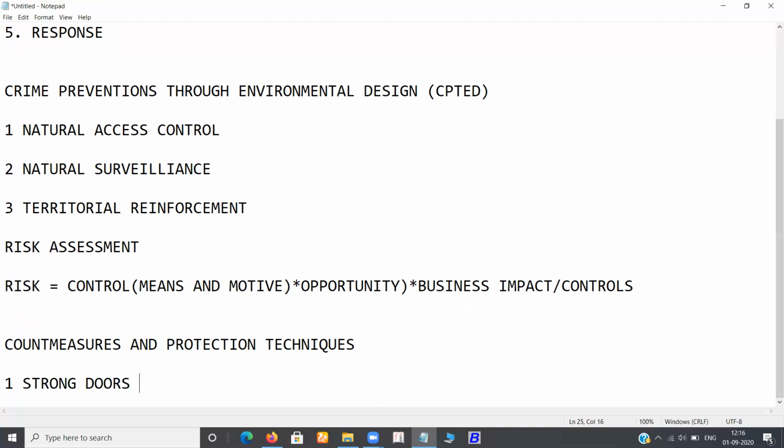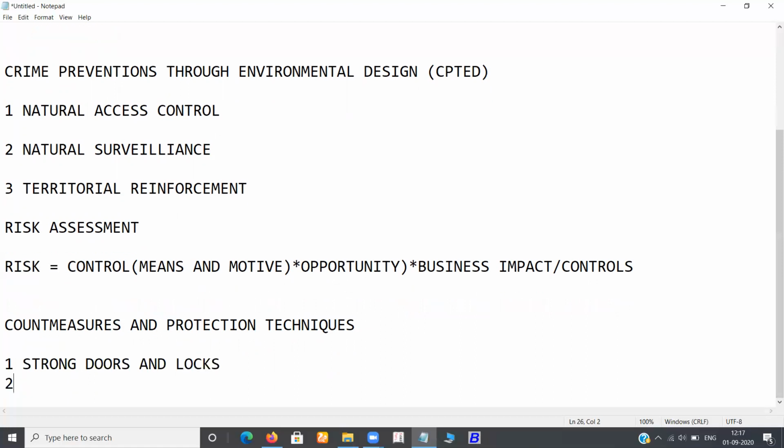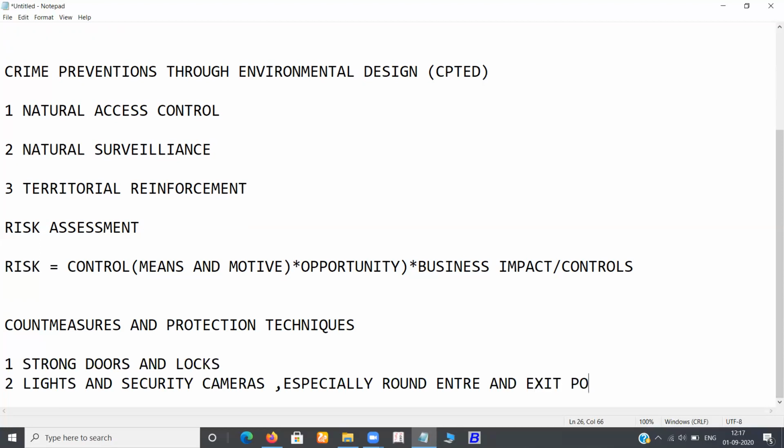Strong doors and locks. Next comes lights and security cameras, especially around entry and exit points.